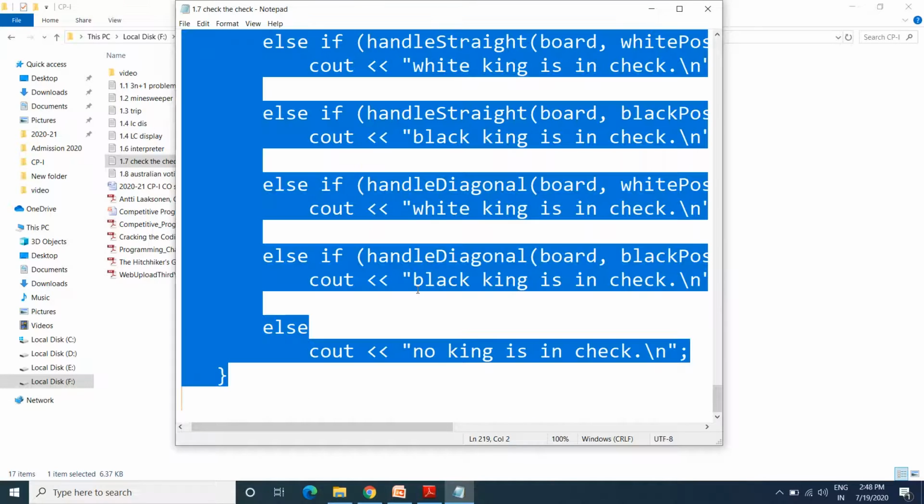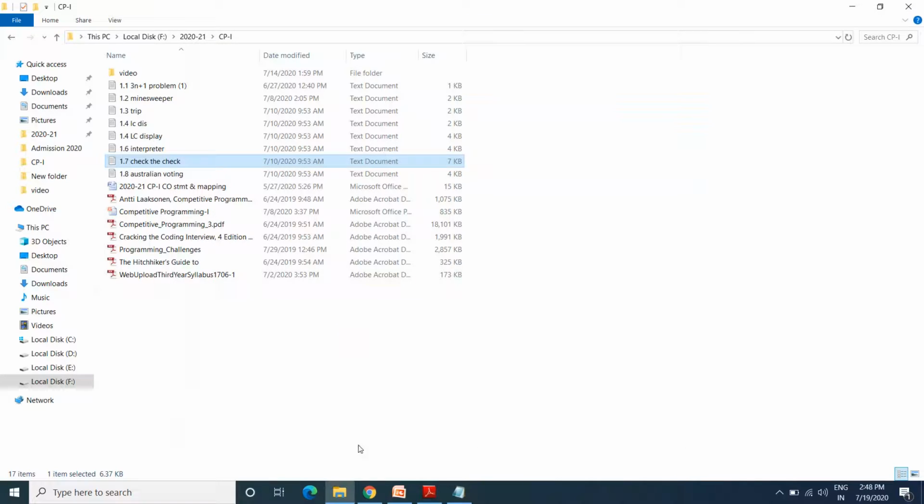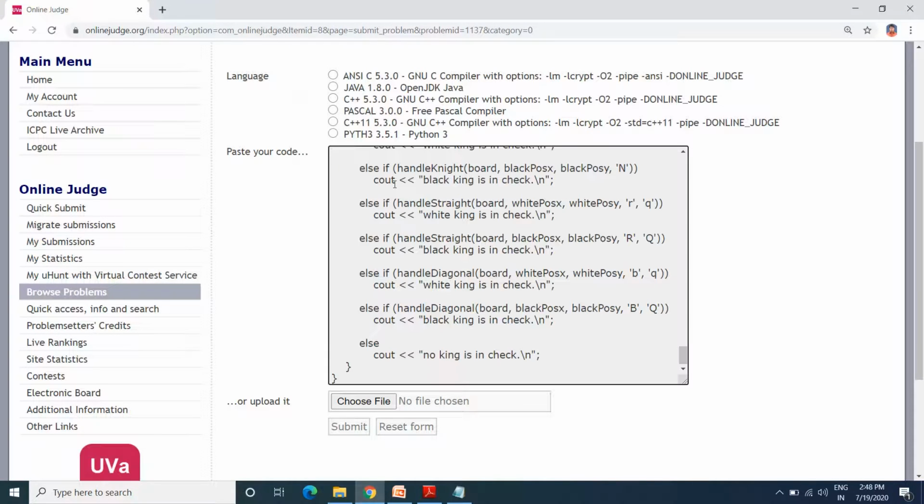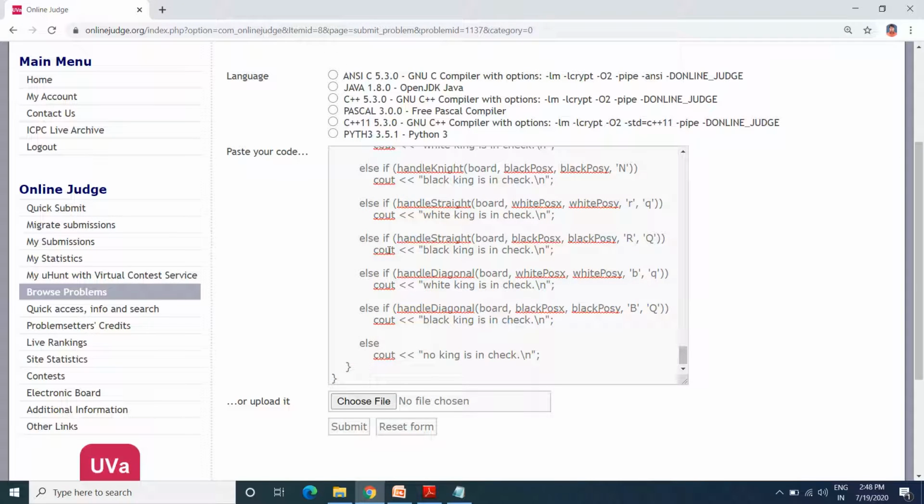Now I can copy it and paste it in the text box. Once you did that, you choose the language in which you have done the coding. As I have done it in C++, I should click on the radio button C++ under the language. Once you did it, you can click on the submit button.